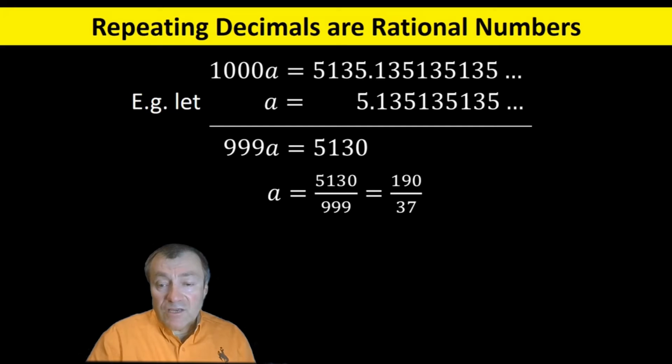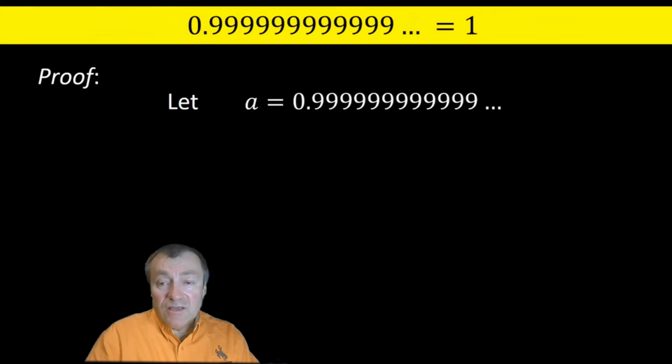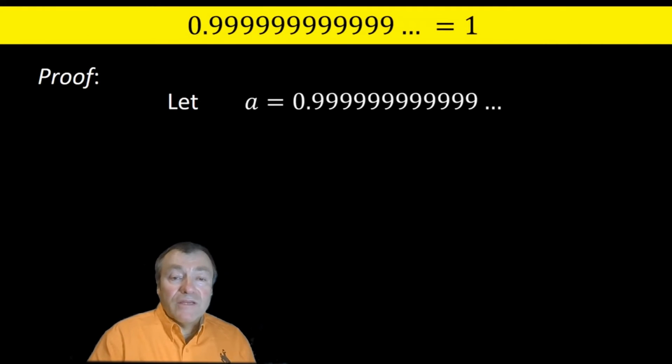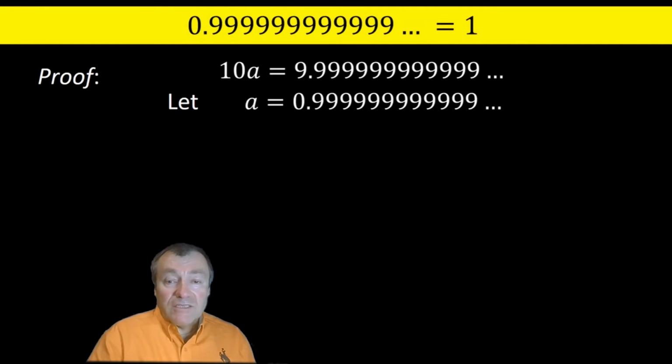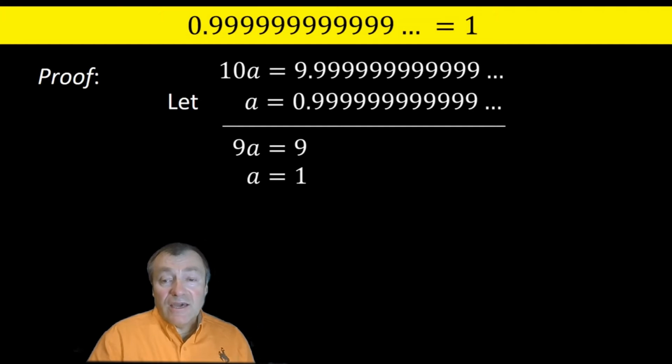My point is that if you accept this argument, and most students do, then we can use the same argument for our repeating decimal 0.99999 repeating forever, because you multiply by 10 and then subtract to get 9A equals 9, which means that A equals 1. We just proved that 0.9999 repeating forever equals 1.